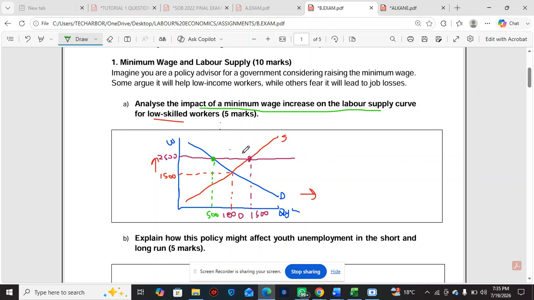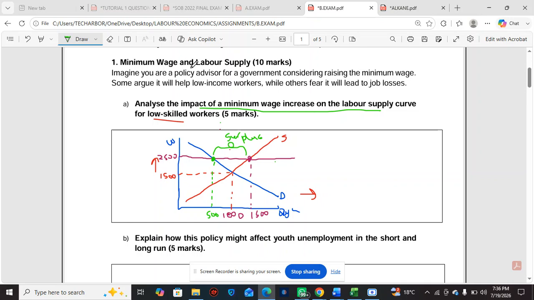So what's the overall impact? You're going to have a surplus of labor because labor supply will exceed labor demanded. More people want to work, but few people would want to employ. So this minimum wage increase is going to increase the labor supply for low skilled workers.